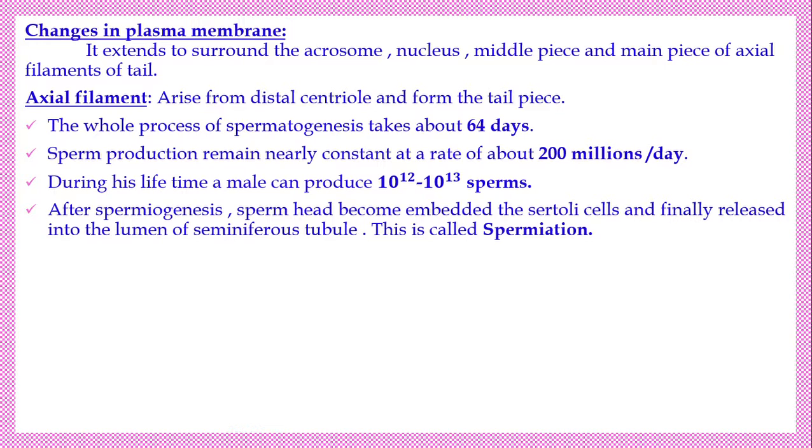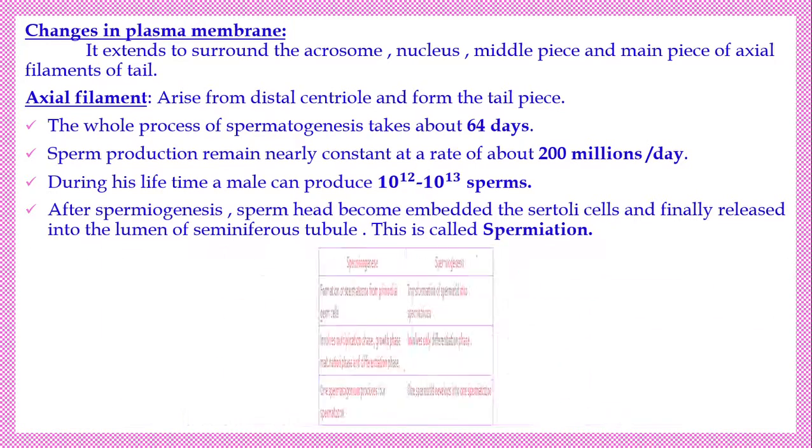Now the active spermatozoa are going to be embedded into the Sertoli cells, as we covered in the first class. They get buried in the Sertoli cells. Why? Because what are the Sertoli cells? The Sertoli cells are the nourishing cells. They are called sustentacular cells or nurse cells, and they provide nourishment, that is, food. So the active spermatozoa are embedded in the Sertoli cells and finally released into the lumen of the seminiferous tubule, which is called spermiation.